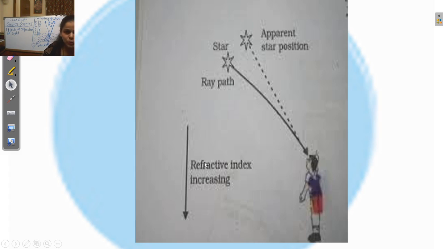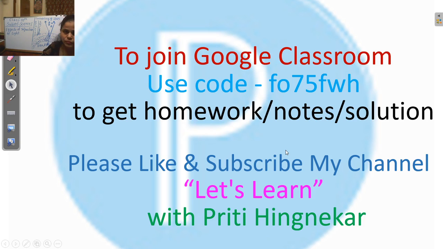Again, this is a diagram from your textbook. The main reason is the atmospheric refractive index. Change in atmospheric refractive index is the reason behind this. This is the actual position of the star, and this is the apparent position of the star. And one more important thing: the stars are at a very large distance. So this is the reason behind the twinkling of the star. I hope you understood the reason behind the twinkling of the star.